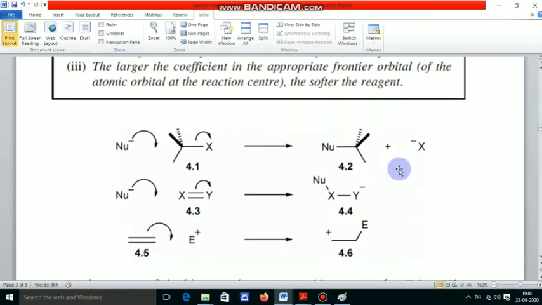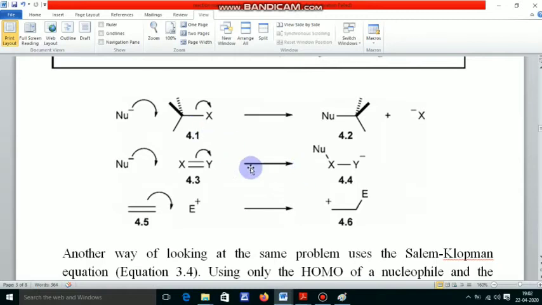Here let us consider different types of electrophilic centers and different types of nucleophiles. Here the nucleophile attacks, and this reaction will be a purely SN type reaction, that means a nucleophilic substitution reaction. Here also it is a nucleophilic substitution reaction, but here the interaction is between the non-bonding orbital and the pi star molecular orbital.